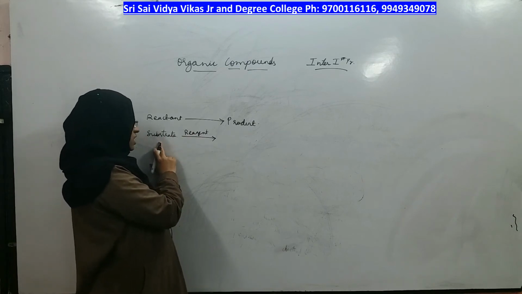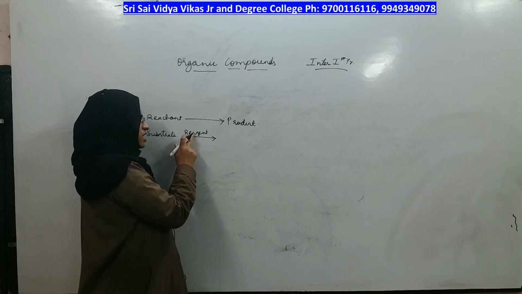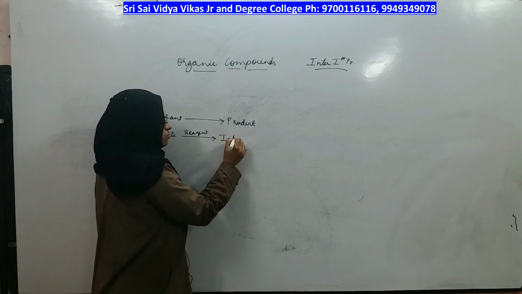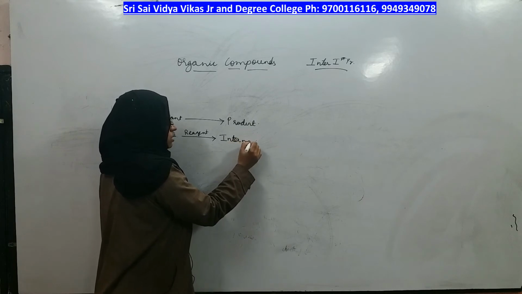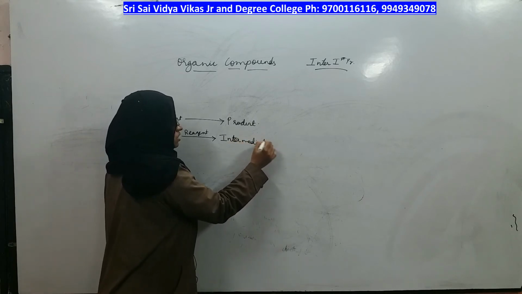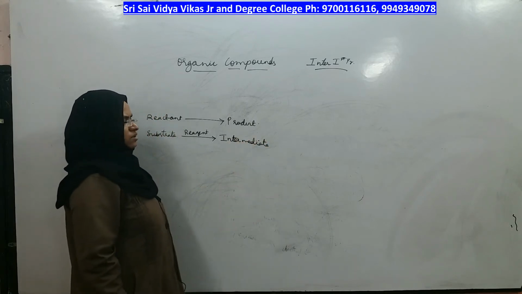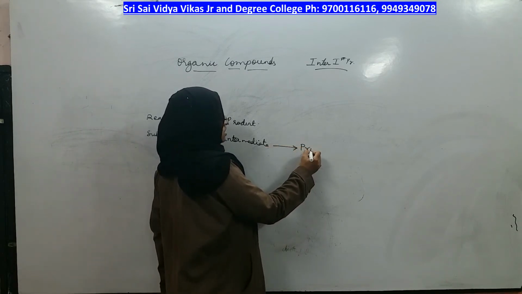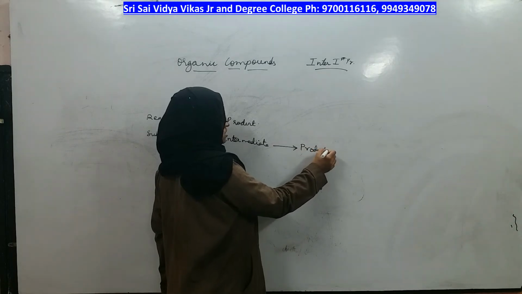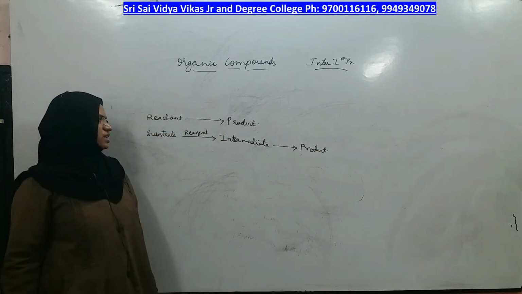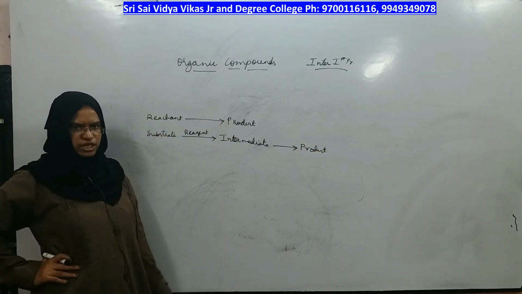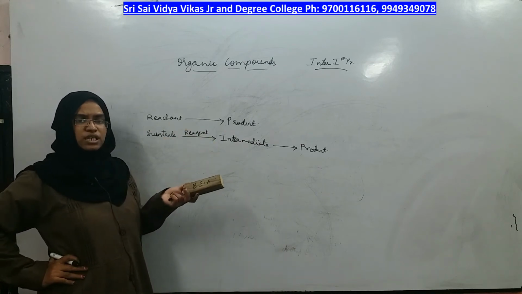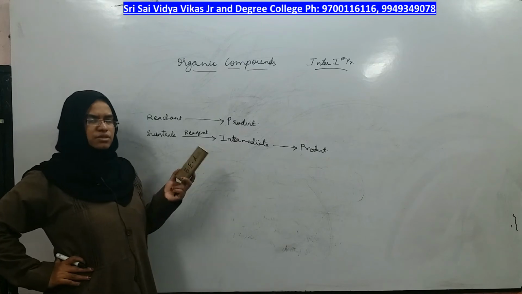When the substrate takes the help from a reagent, it is converted not into a product but into an intermediate. And finally, the intermediate will be converted into a product. Directly from reactant to product you will not get. All these steps should be undergone, then only the organic reaction becomes complete.